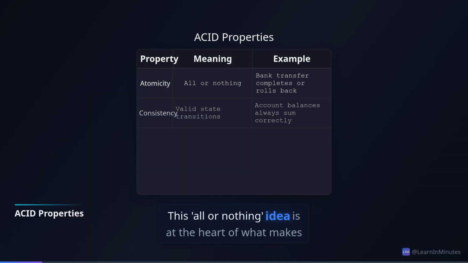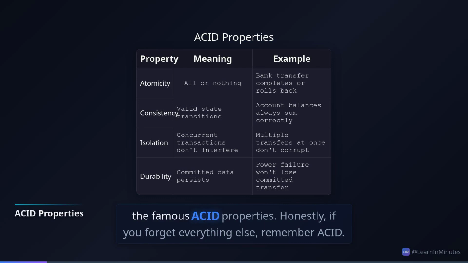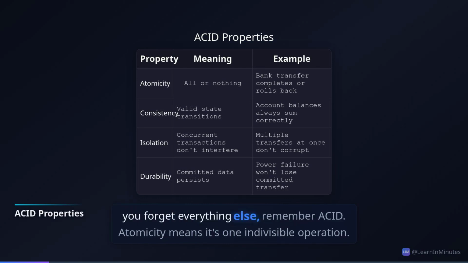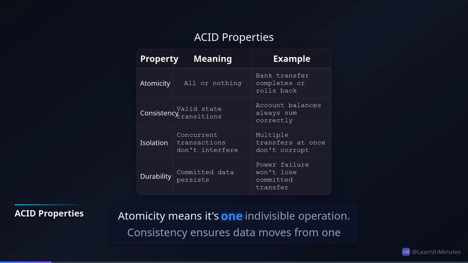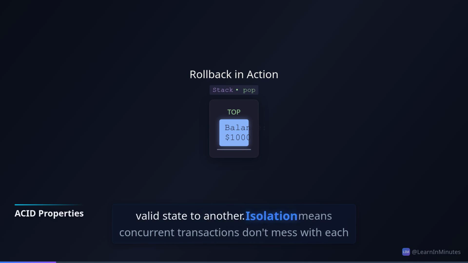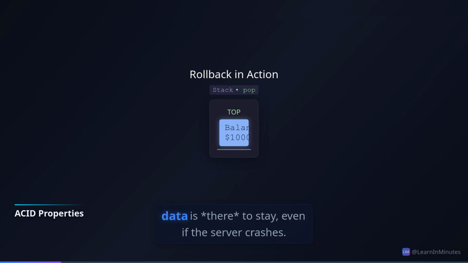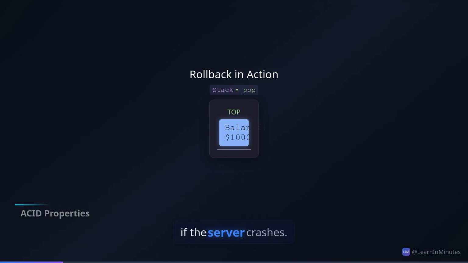This all or nothing idea is at the heart of what makes databases reliable, and it's encapsulated by the famous ACID properties. Honestly, if you forget everything else, remember ACID. Atomicity means it's one indivisible operation. Consistency ensures data moves from one valid state to another. Isolation means concurrent transactions don't mess with each other. And durability? Once committed, that data is there to stay, even if the server crashes.